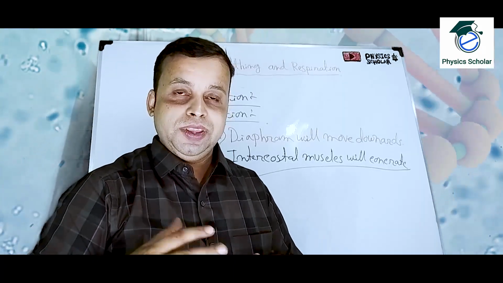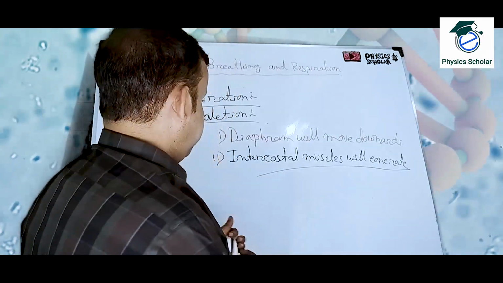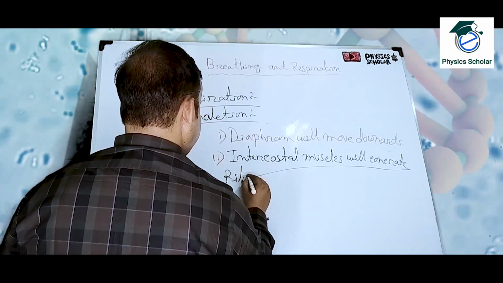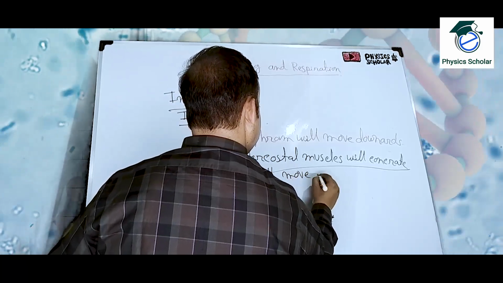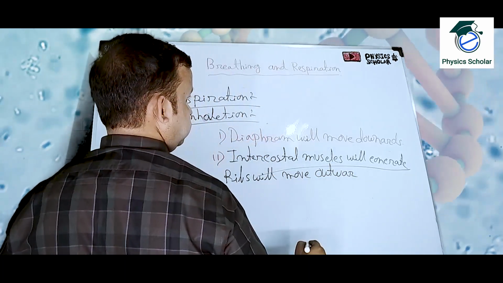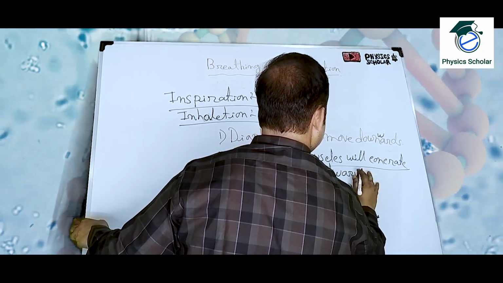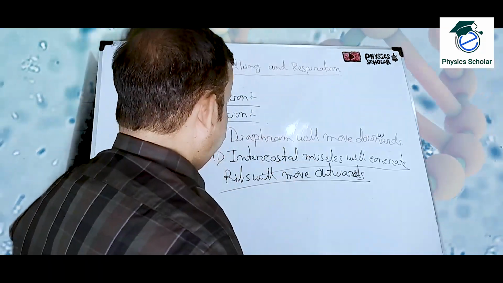So what will happen? The ribs will move outwards and upwards.